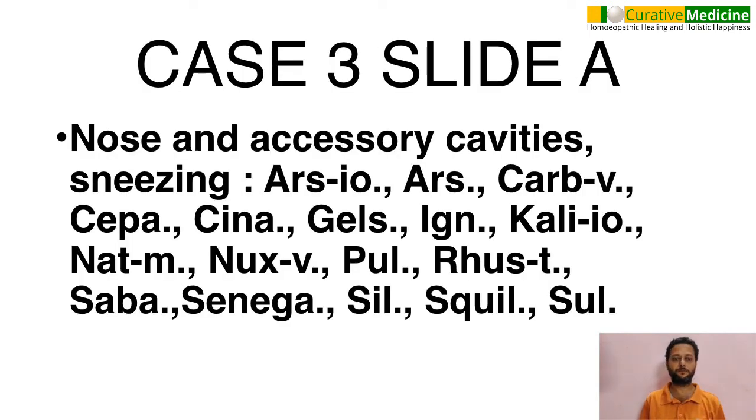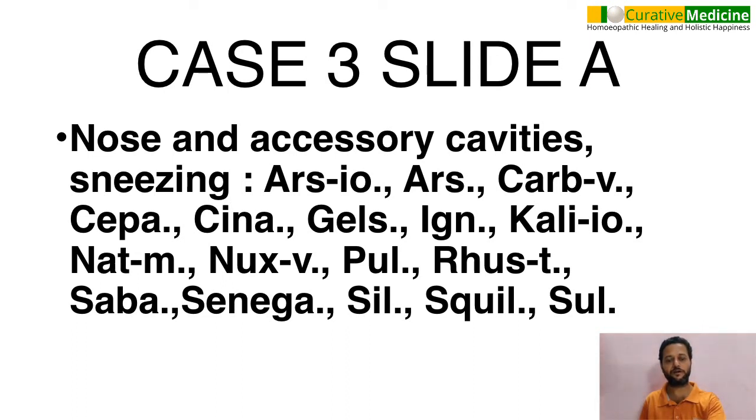Now we'll see case number 3. This is a child. Of course, different patterns are there in different countries: which age group is affected, which age group becomes morbid, which age group pops off. This is one case of a child.